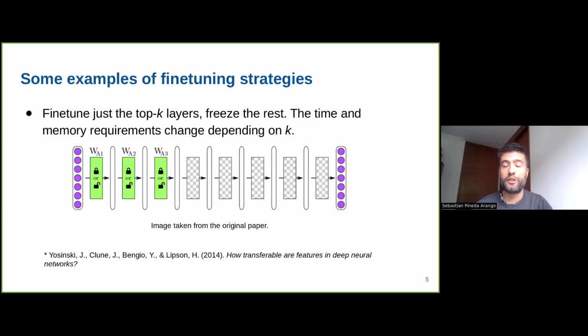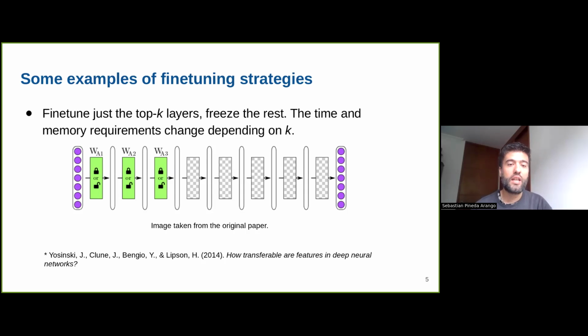One example of a fine-tuning strategy, by far the most known, is fine-tuning just the top K layers and freezing the rest of the network. Ten years ago, a paper showed that sometimes just fine-tuning the last layer or the last K layers is enough. But actually, it depends on the task. Follow-up work showed that if the new task is similar to the pre-trained tasks, then only the last layer is enough.